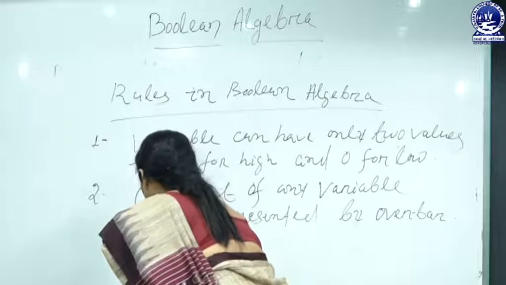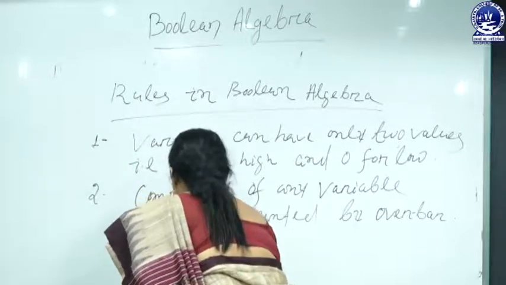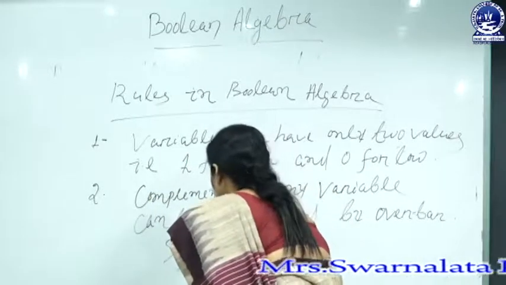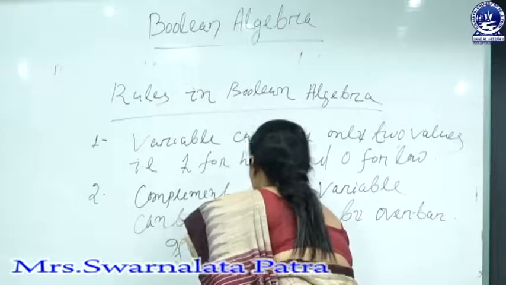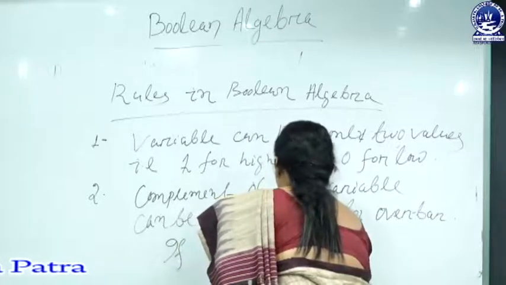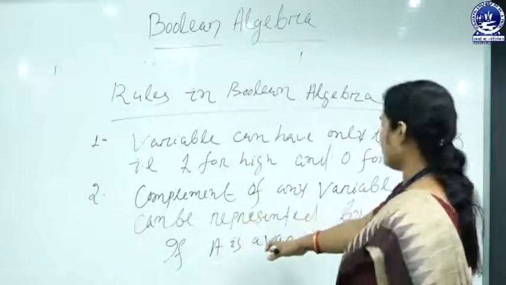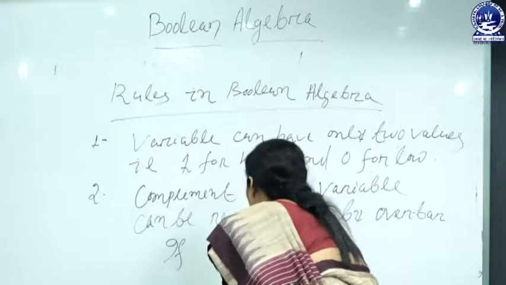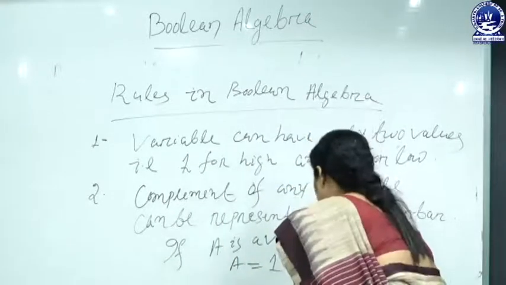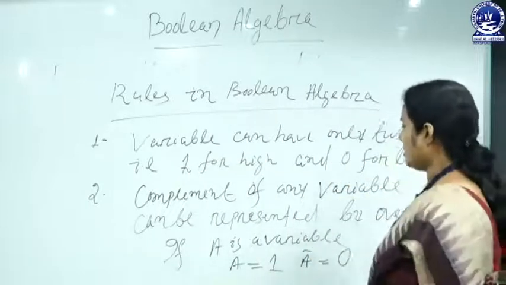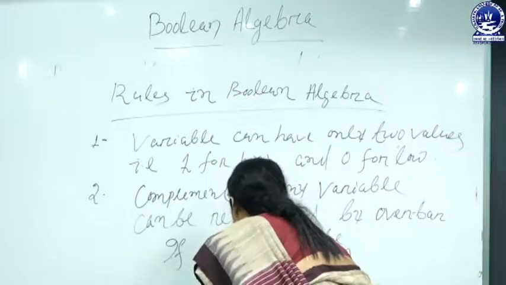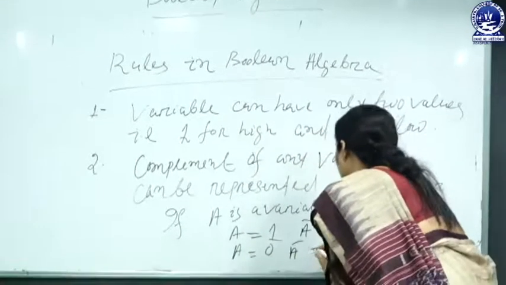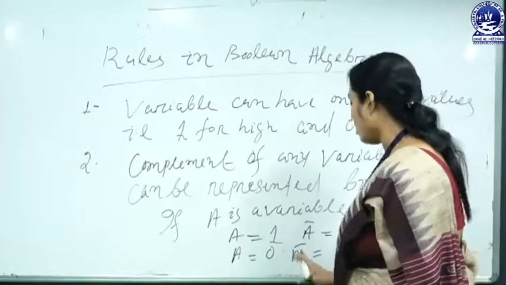For example, if A is a variable and the value of A is 1, then the complement A bar equals 0. If the value of A equals 0, then the complement A bar is 1.